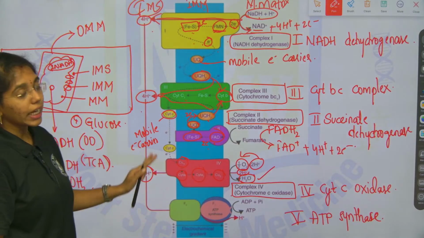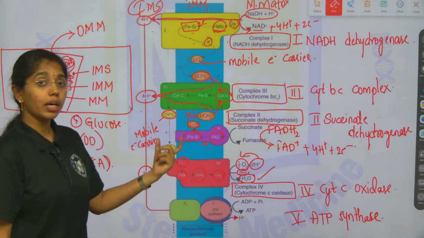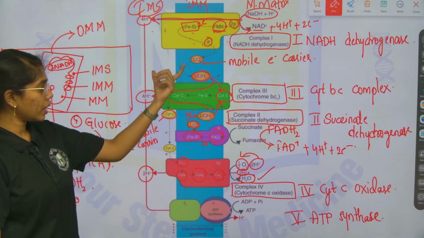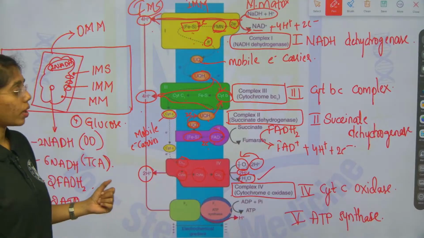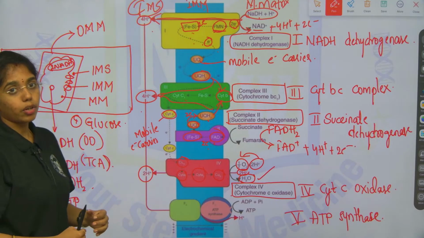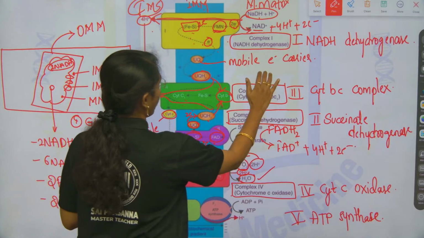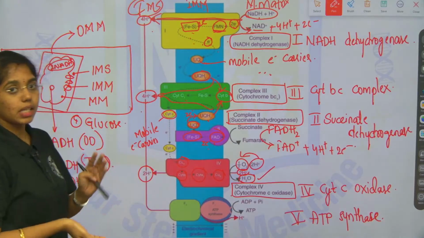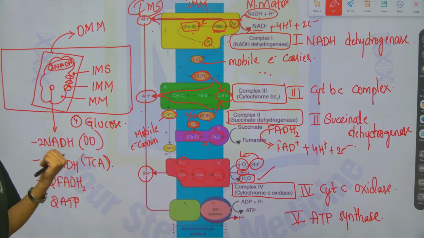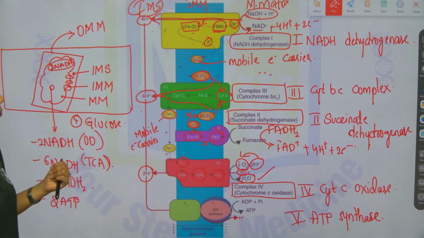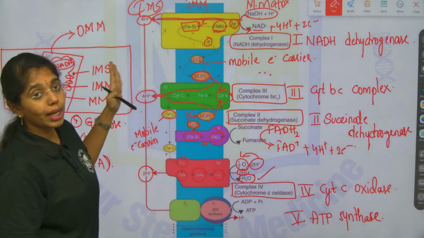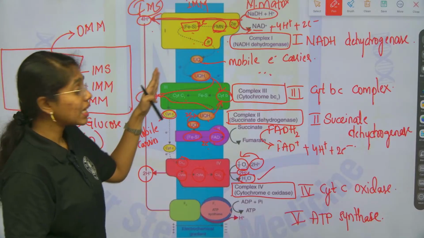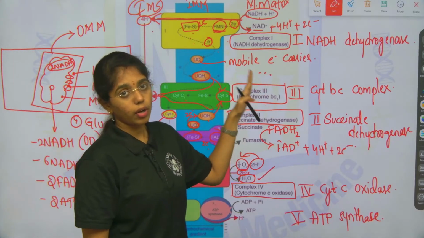So, if you see here, there is an electrochemical gradient created. Across the inner mitochondrial membrane, in between the mitochondrial matrix and the intermembrane space, a proton gradient or electrochemical gradient is created, wherein more protons are in the intermembrane space and fewer protons are in the mitochondrial matrix.